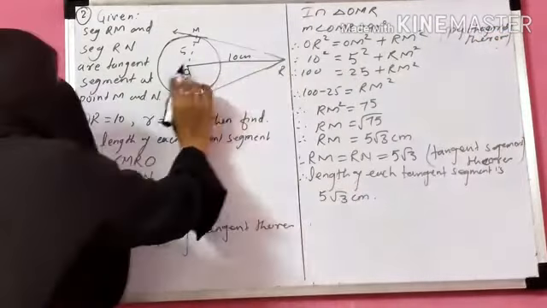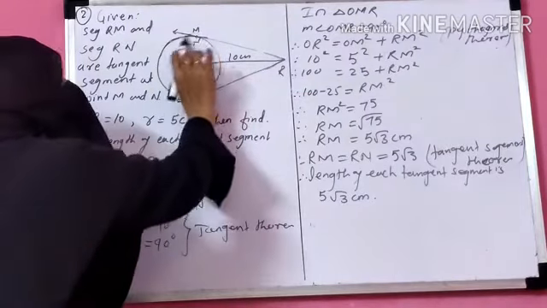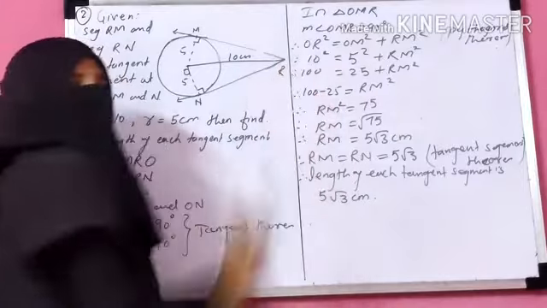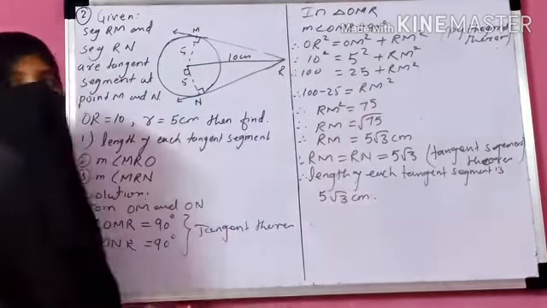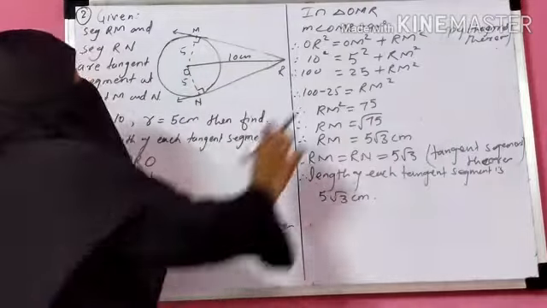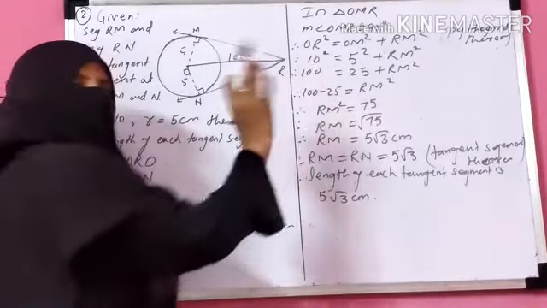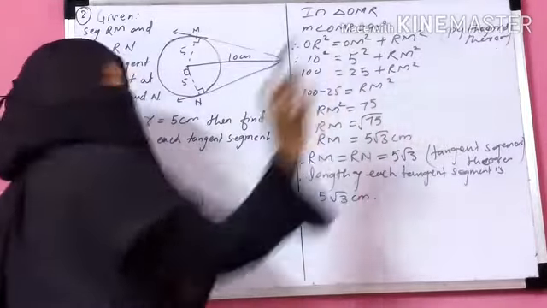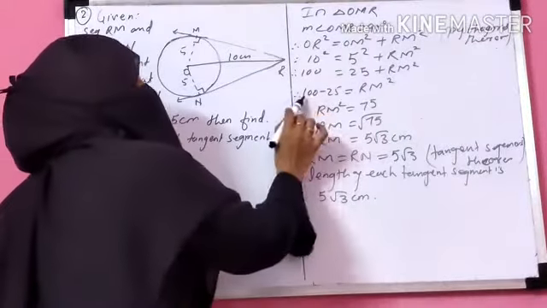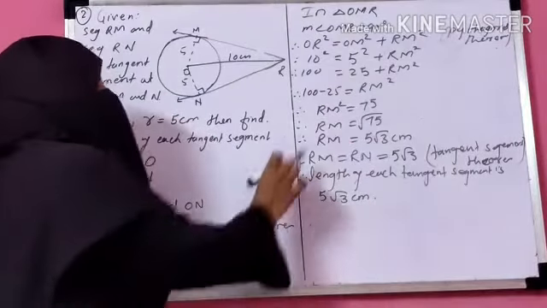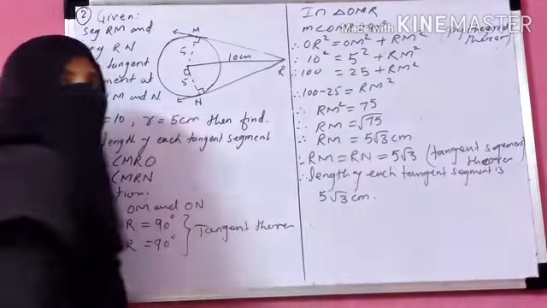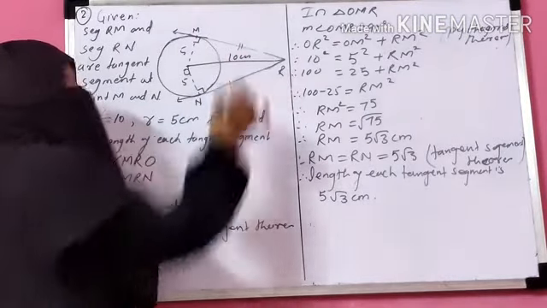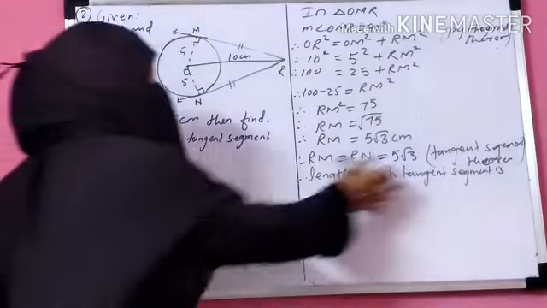By the Pythagoras theorem, hypotenuse OR square is equal to OM square plus RM square. Now substitute the values: OR is 10 square, OM is 5 square, and RM square. 10 square is 100, 5 square is 25 plus RM square. Next step, 100 minus 25 is equal to RM square, so you get RM is equal to 5 root 3 centimeters. If RM is 5 root 3 centimeters, then RN is also 5 root 3 centimeters by the tangent segment theorem.